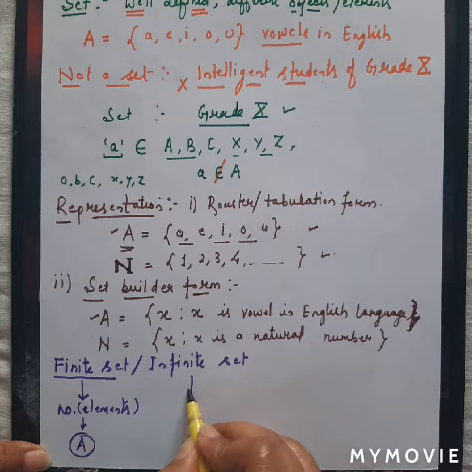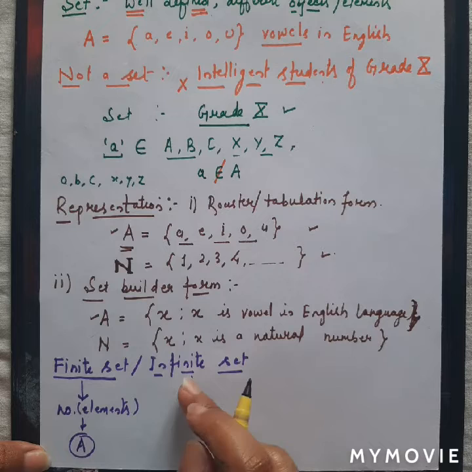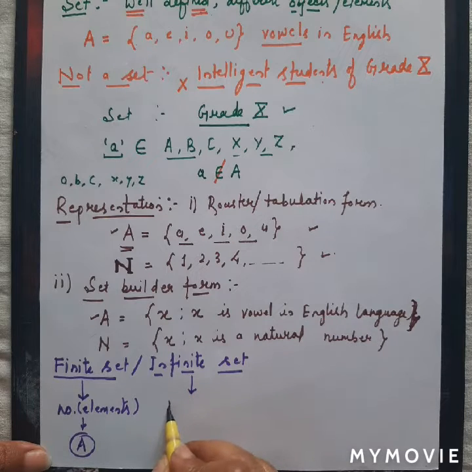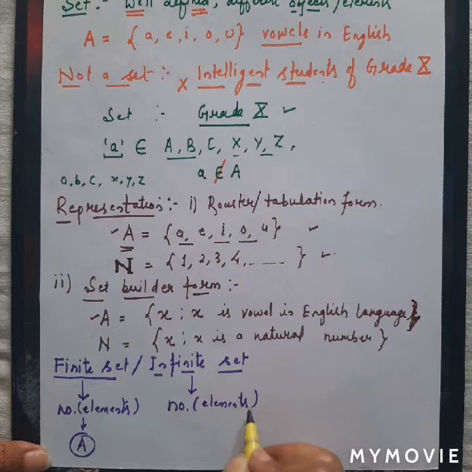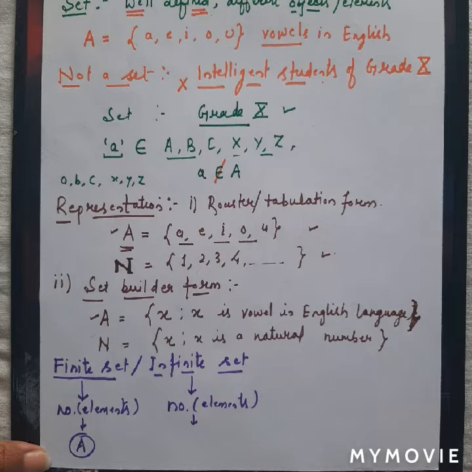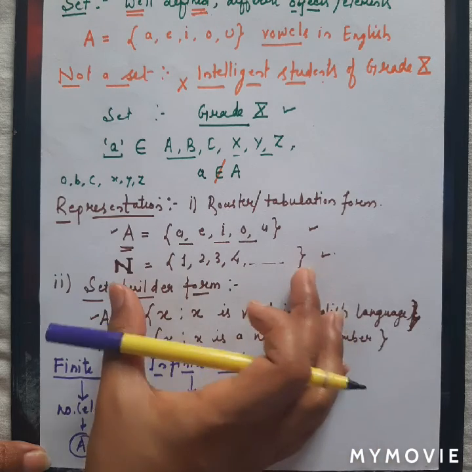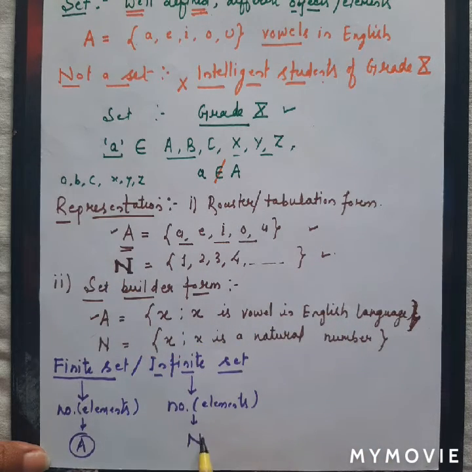Fine. In the same way, as the name represents, an infinite set is a set in which the number of elements is infinite. That means we cannot count the number of elements in that set, so that set will be called an infinite set. And the second set, here we can say that this is the set of all the natural numbers. We do not know what is the value of the last natural number, so this is an infinite set.